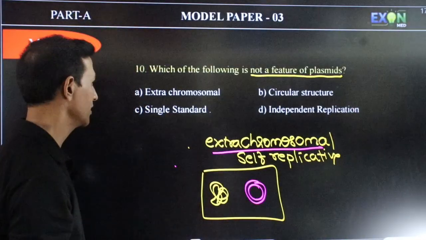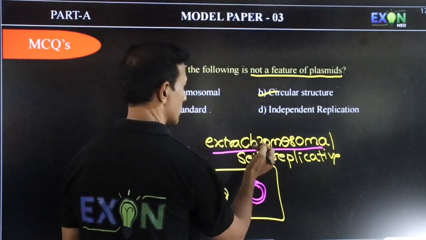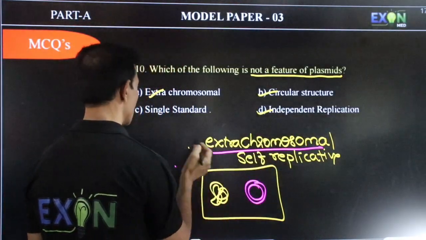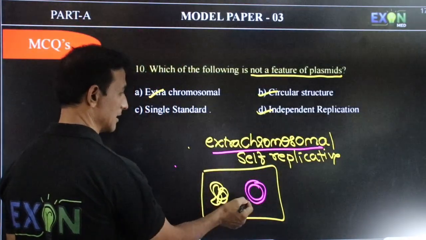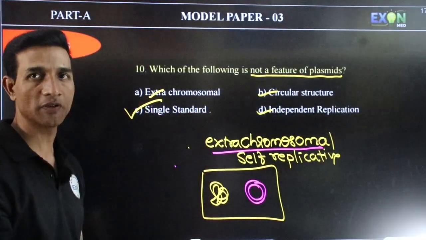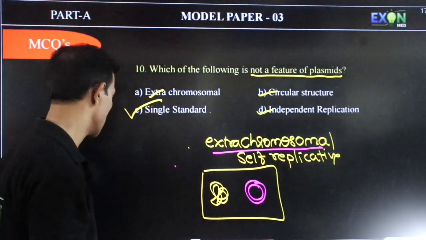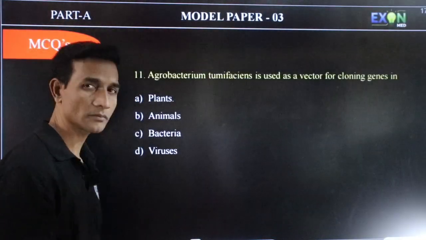So we have the options here. Extra chromosomal is correct. Circular is correct. It will replicate independently, correct. But it is not single-stranded, it is double-stranded. Hence the answer is this one. They have asked for not a feature, so we have to say this is the correct answer. Next.